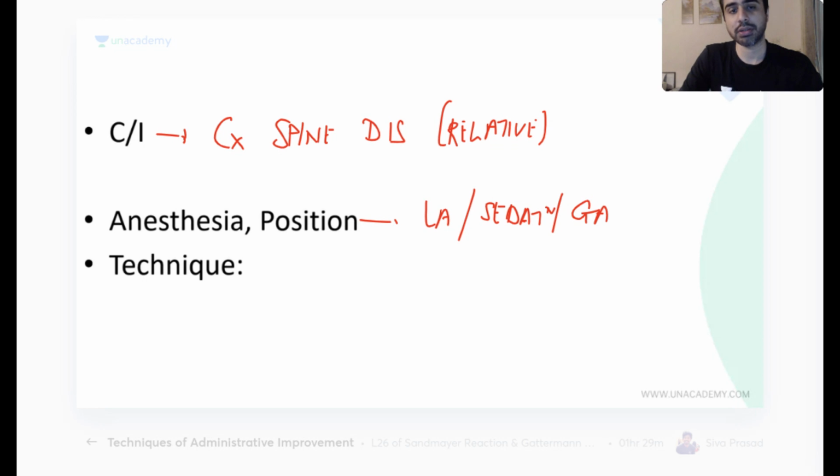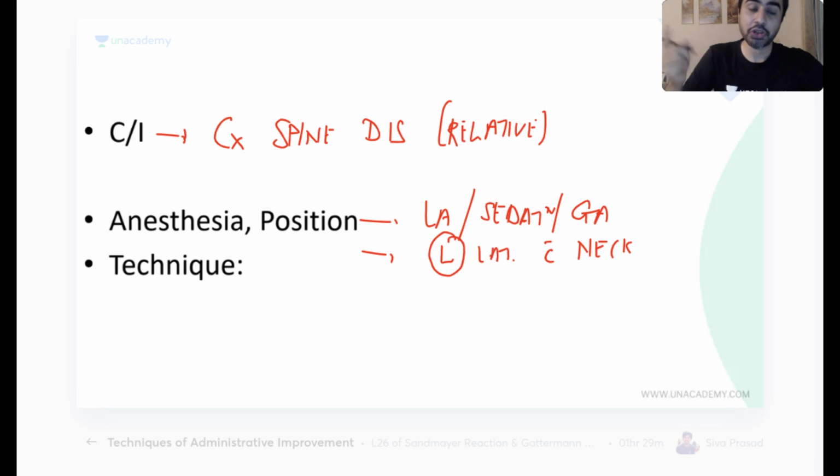What is the position? And this is wrongly given in ENT books. ENT books give the wrong answer over here. It is done in the left lateral position. Left lateral position with the neck. What should be the position of the neck?